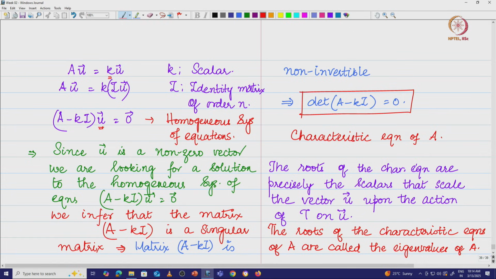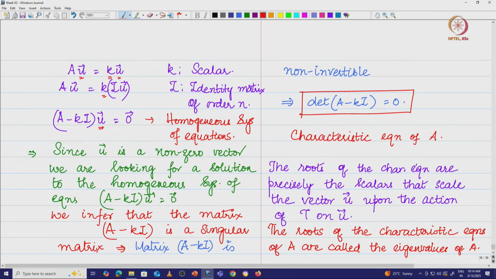And once you get the eigenvalues, you substitute for different k here, and you will end up getting different vectors which get scaled. So, you basically get the eigenvalue and its corresponding eigenvector. Those would be the invariant directions for a transformation.